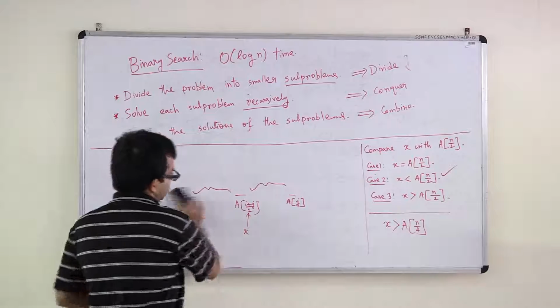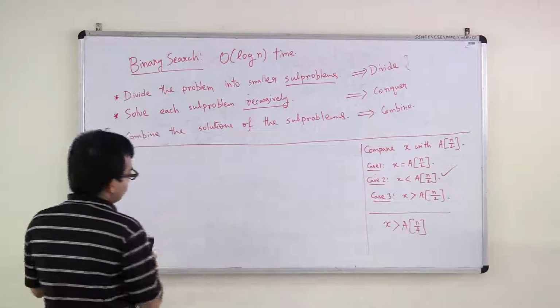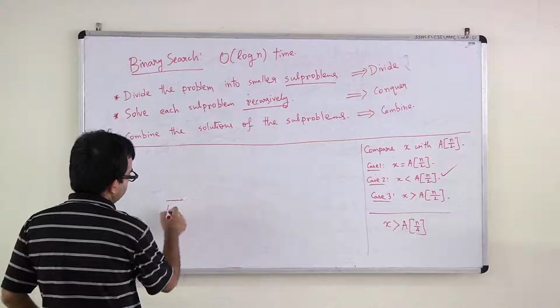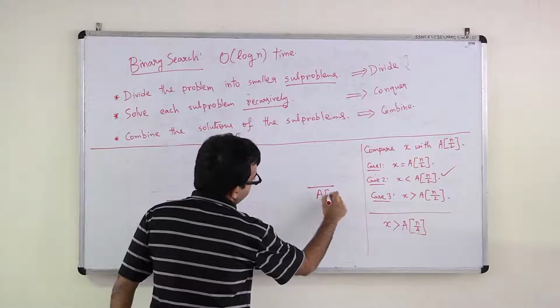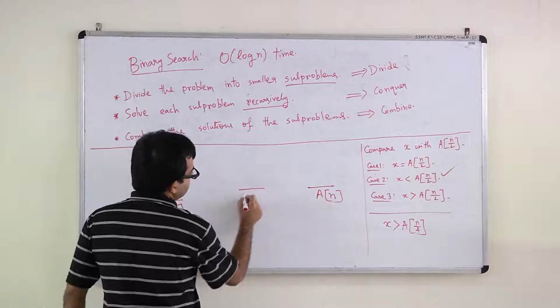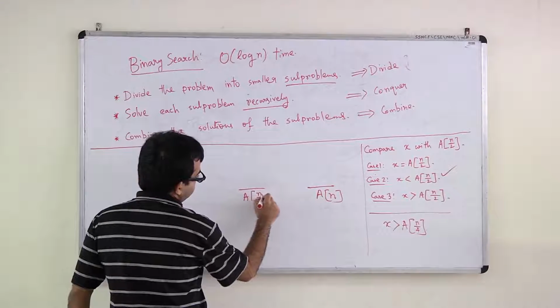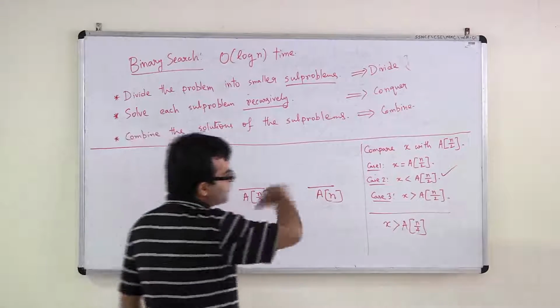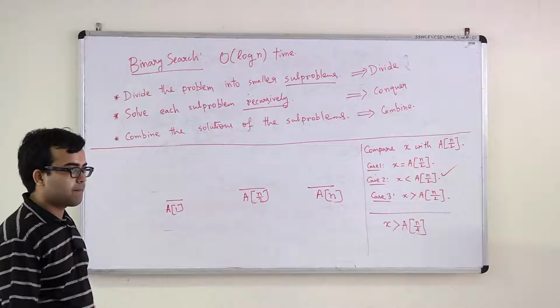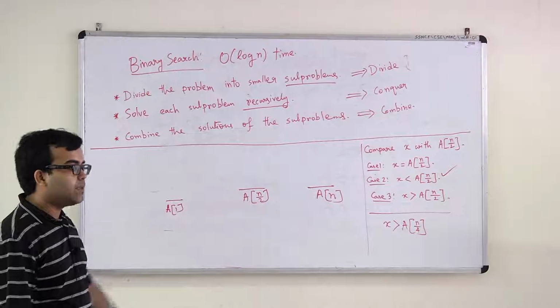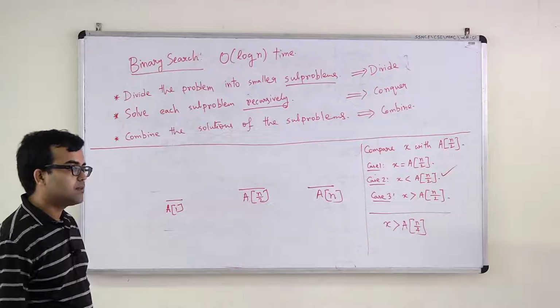Okay, let's start with this. So you are saying that this is A1, first location, this is AN, and you are saying that it's going to be AN over 2. No, not n over 2, you are saying it will take at most n over 2 iterations. Okay, why is that? Yeah, n by 2 iterations. Why is that?